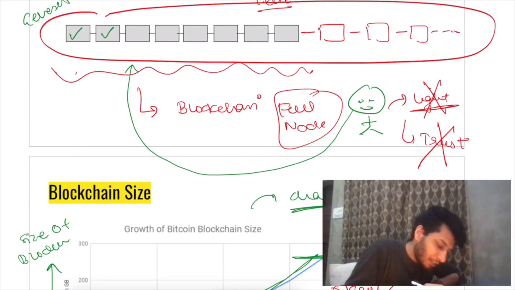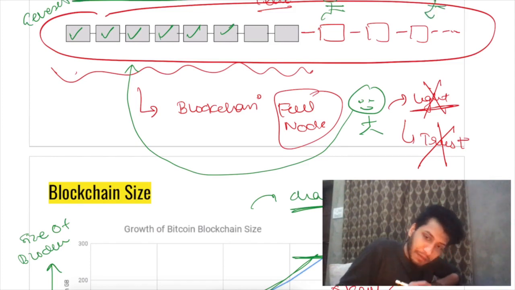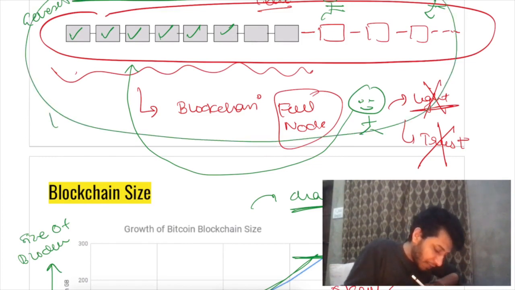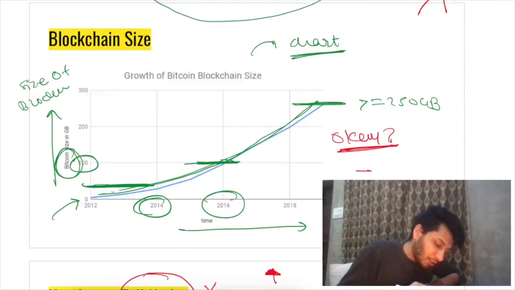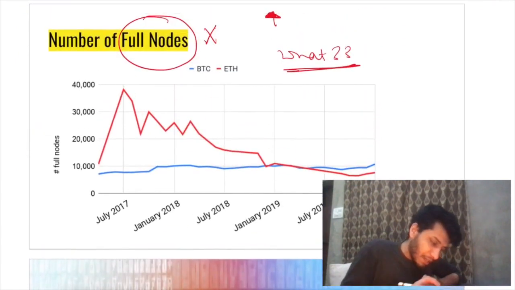So you decided to join the blockchain, so you have to start verifying it from the very start, no matter where you join. Let's say you joined here, you will still have to verify all of this. Let's say you joined here, you will still have to verify all of this. This verifying part takes a lot of time, and it is nearly impossible to do that on an ordinary laptop.